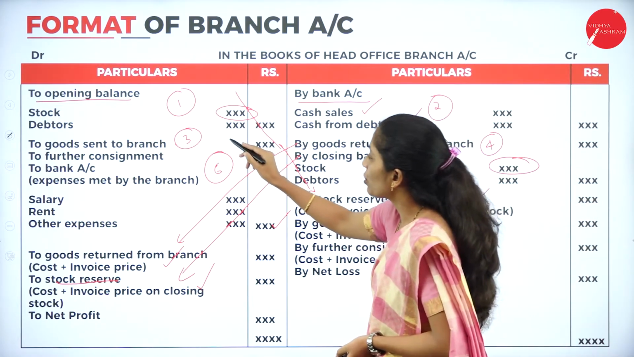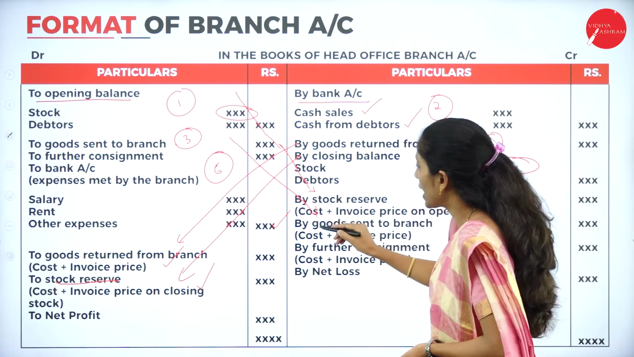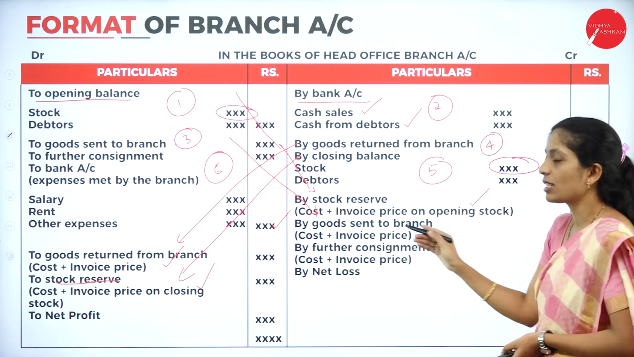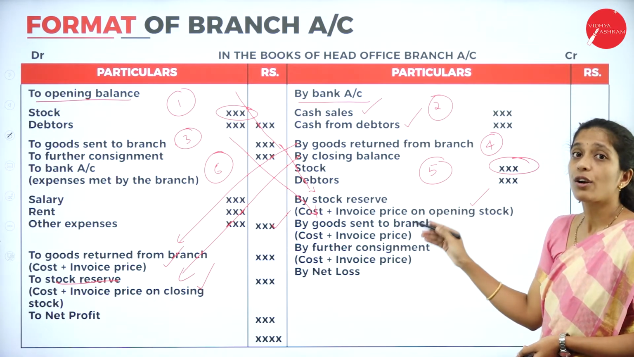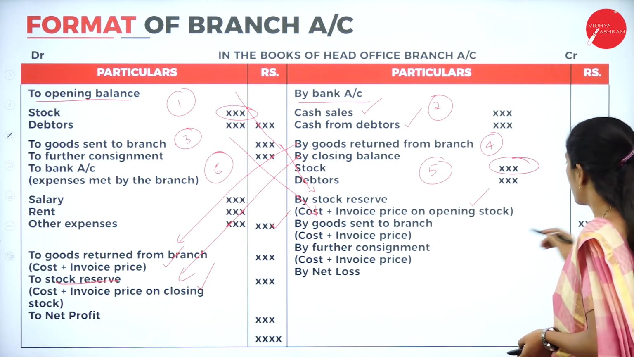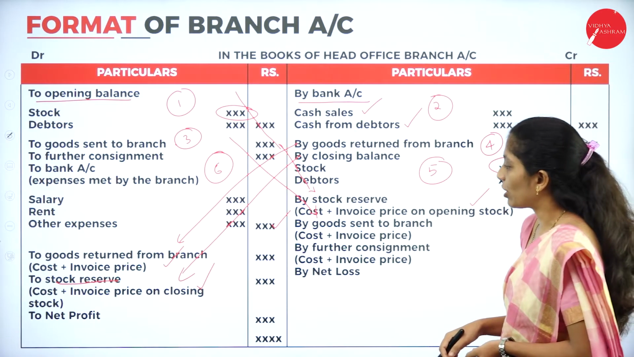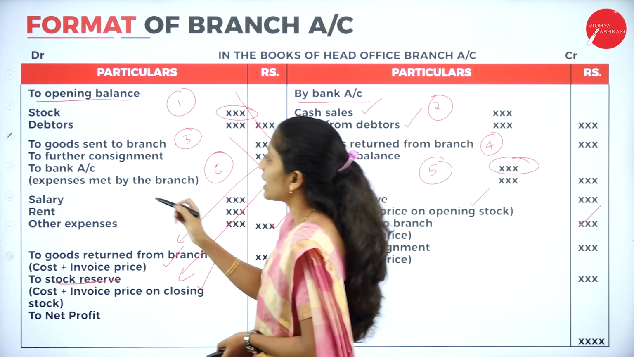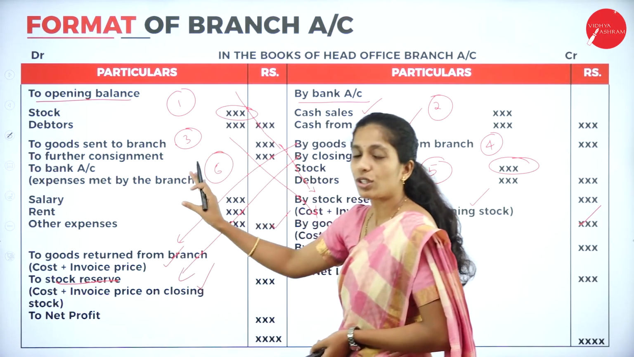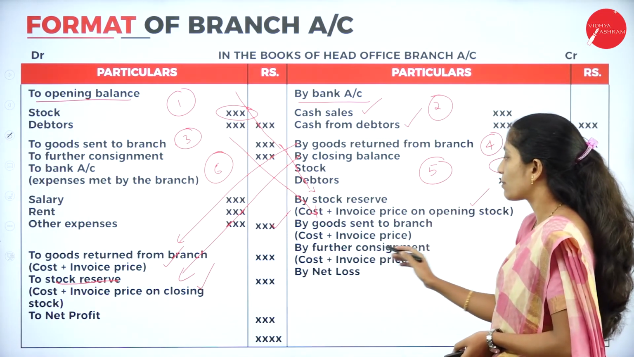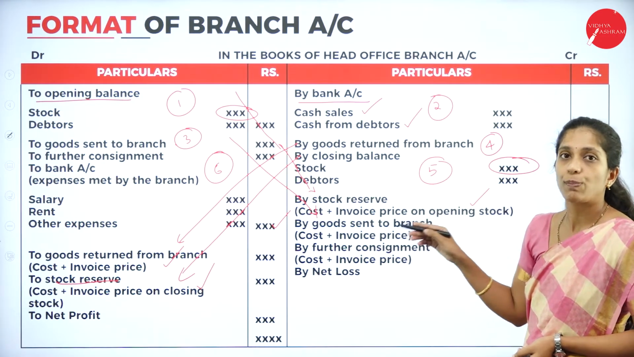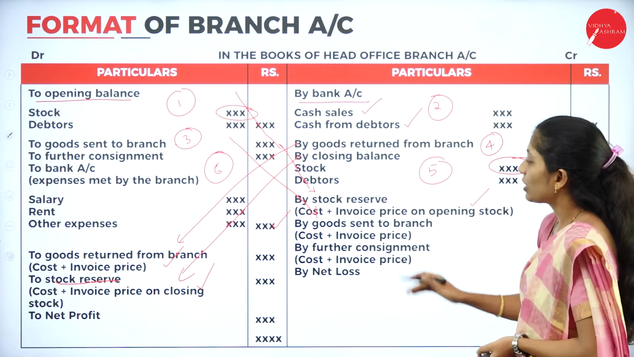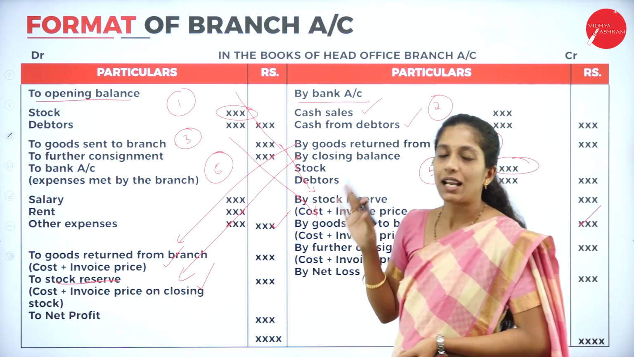Next, to goods sent to branch. So we have to take it as by goods sent to branch. We have to consider cost plus invoice price. So we have to record that amount. And if there is any further consignment, we have to record that here, as further consignment. That also we have to transfer as by further consignment, cost plus invoice price. So this is how we are going to maintain a branch account.